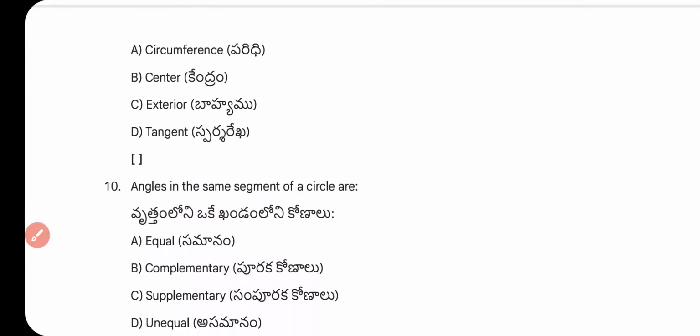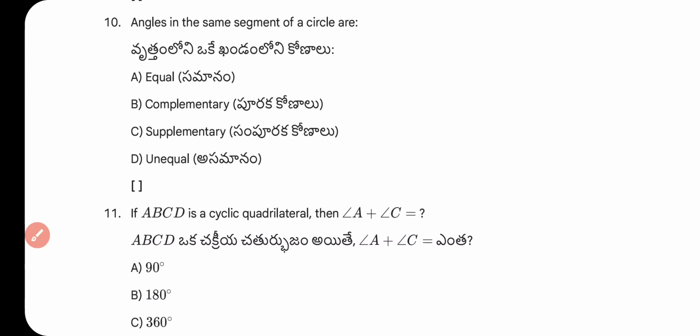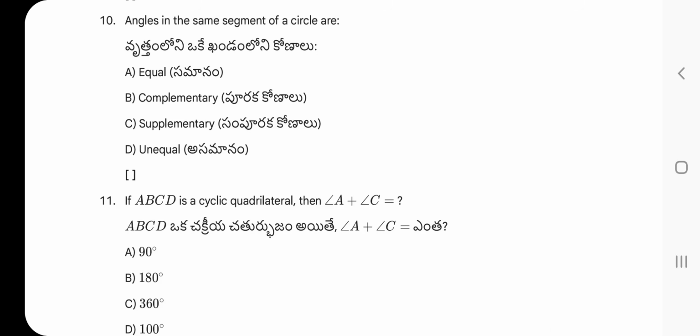Question number 10. Angles in the same segment of a circle are equal, complementary, supplementary, unequal. What is the right answer? Right answer is option A, equal.